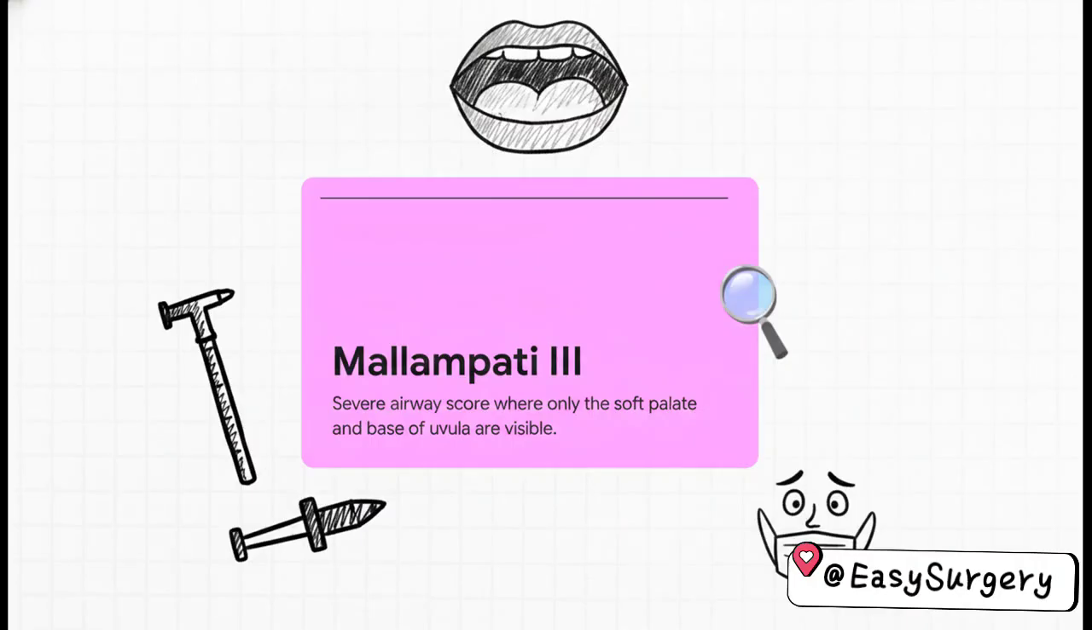For question 97, we're looking at airway assessment. The recall stem describes an airway where only the soft palate and the base of the uvula are visible. This exactly defines a Mallampati-3 score. It indicates a severe or difficult airway, letting the anesthesiologist know they need to be seriously prepared before induction.